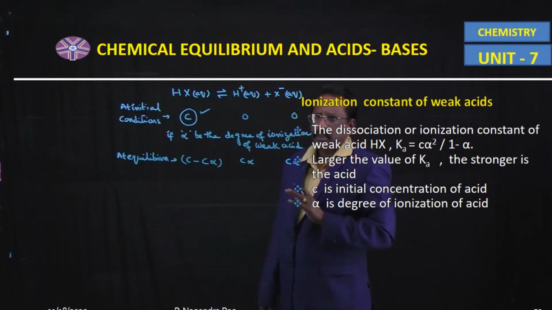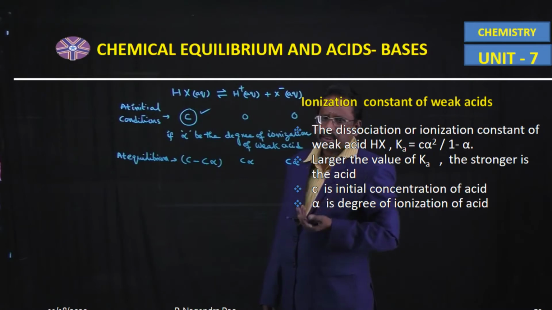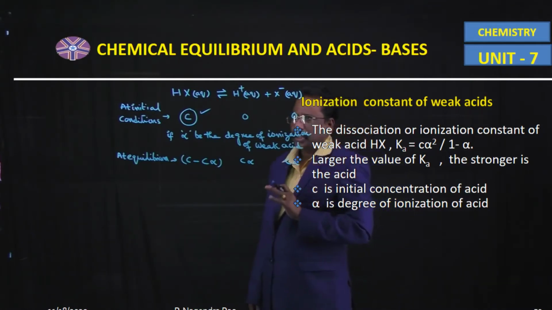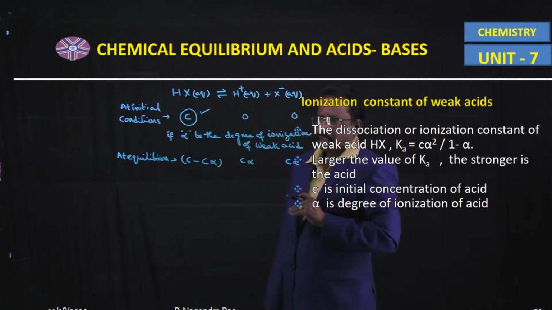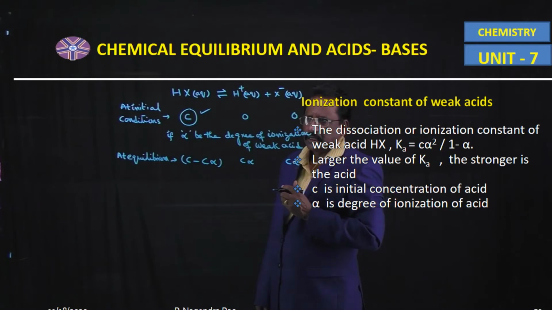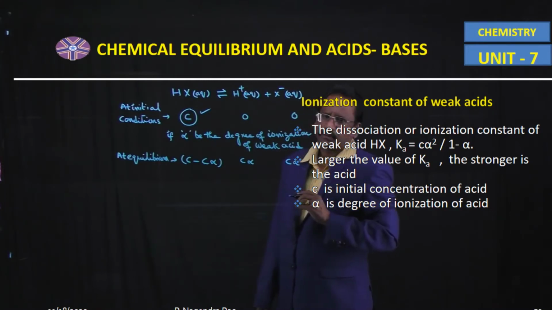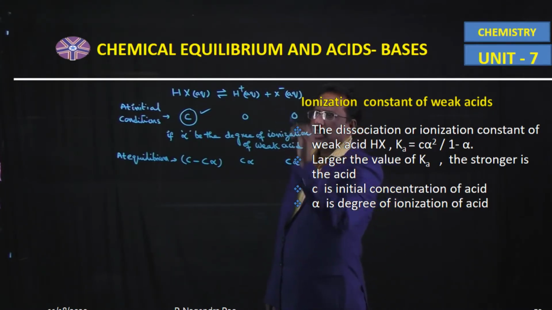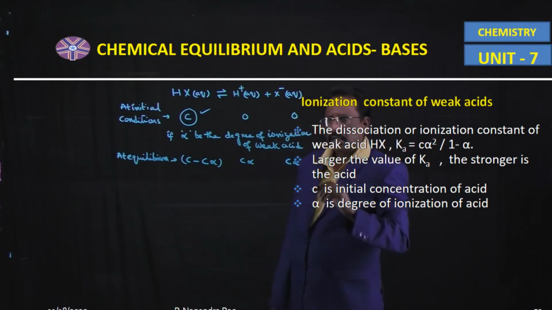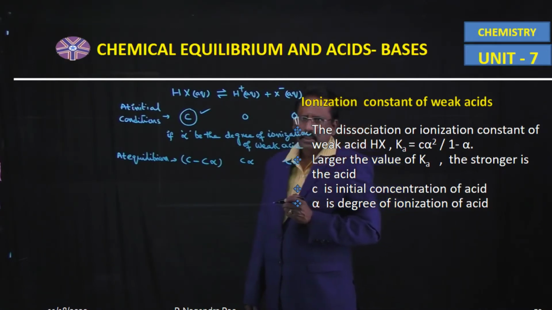At equilibrium, the remaining concentration of weak acid is C minus C alpha, because C alpha moles of H plus ion and C alpha moles of X minus ion are produced.